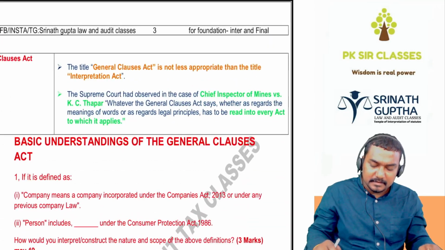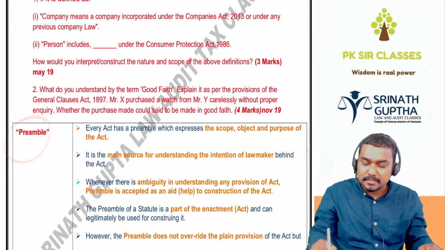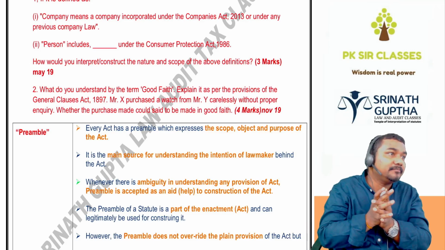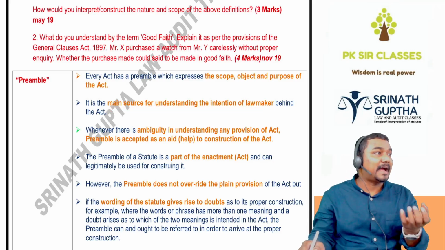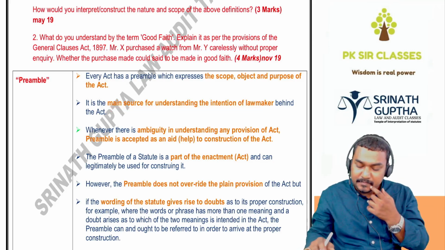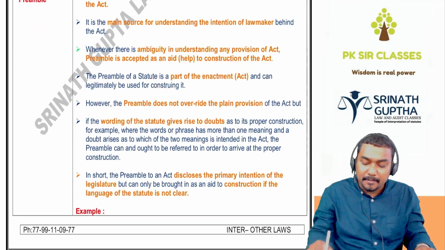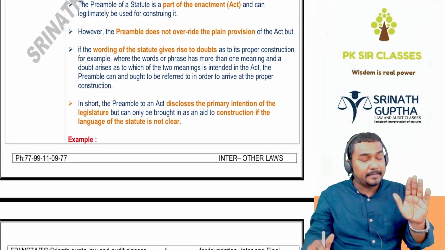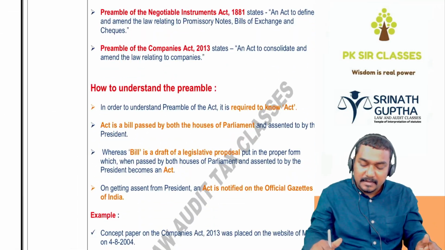Next, let us start with the meaning of a few things. Preamble means it explains the scope, objective and purpose of the act in summary form. It explains the main intention of the lawmakers, that is, why the act is created. The preamble is part of the act. The preamble cannot override the intention of the legislature. It can be used for the purpose of interpretation, but the intention of the act is supreme.